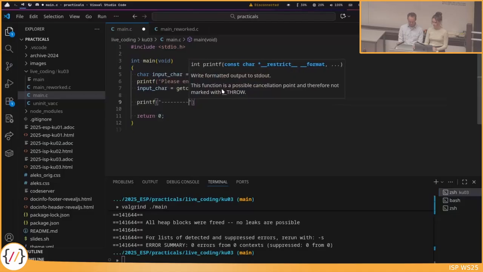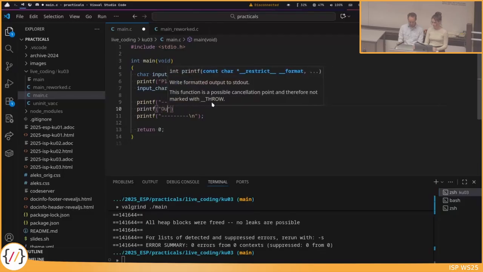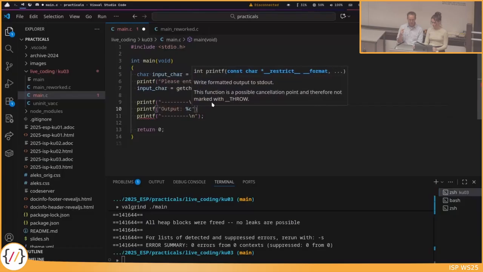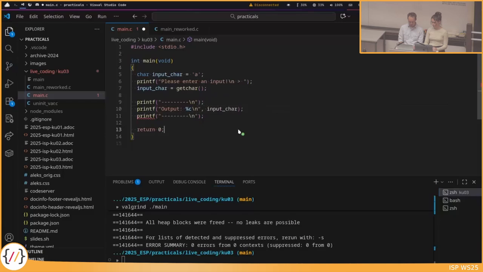So probably we should also print this. I will print this in a bit more beautiful way. So I make a separation line here and also here, and in between, I will just print the output. And %c, because we read in a character. And we also need to specify which character we would like to output. So, okay, we have the prompt, we read the character in, and then output it in a more beautiful manner.